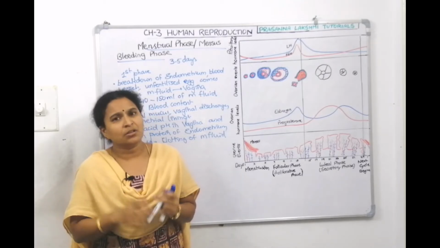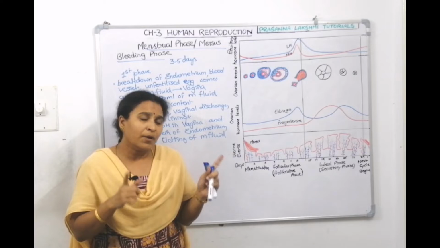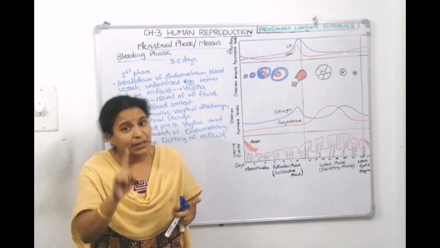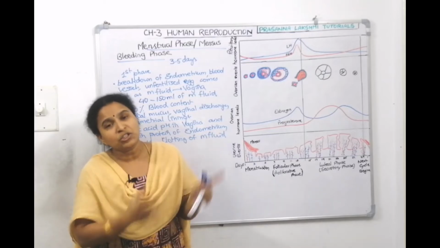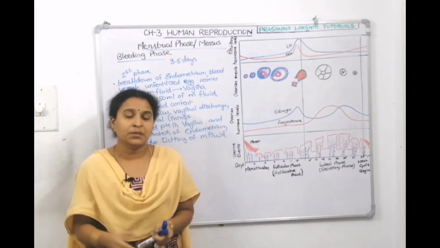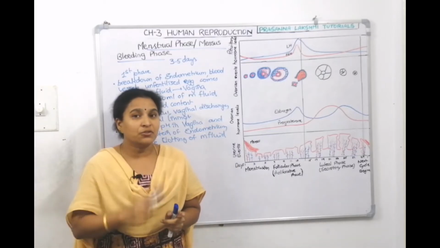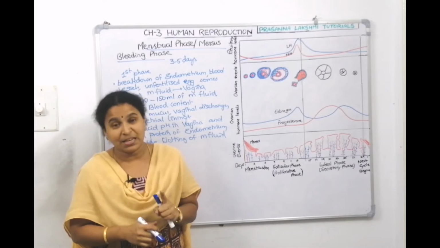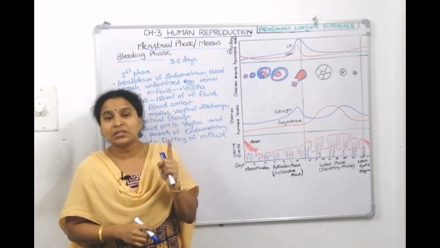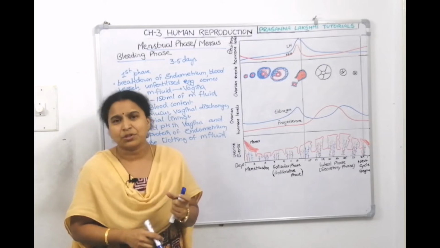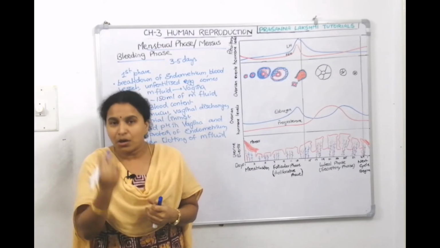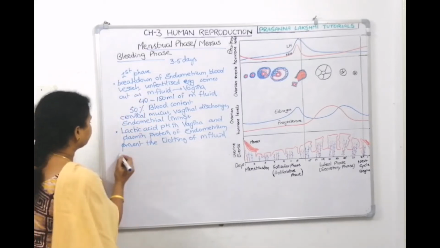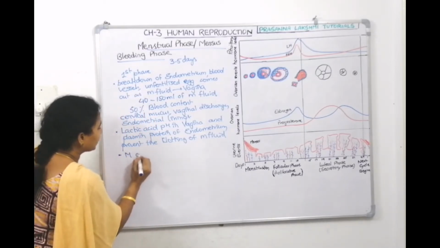Now, menstruation, the bleeding, will occur if the egg is not fertilized. If the egg is not fertilized, then that unfertilized egg sheds down along with all the layers.